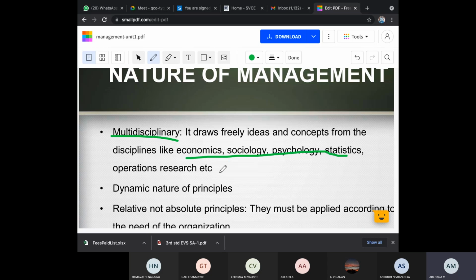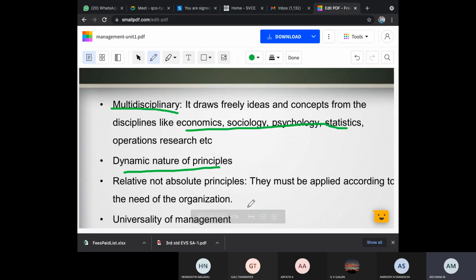That is known as multidisciplinary. It is not only meant for one small business. Wherever you go, management is important. It is important in our organization. It is important in the medical field. It is important in politics also, management is needed. So it is multidisciplinary. Okay. So the next thing is dynamic nature of principles.